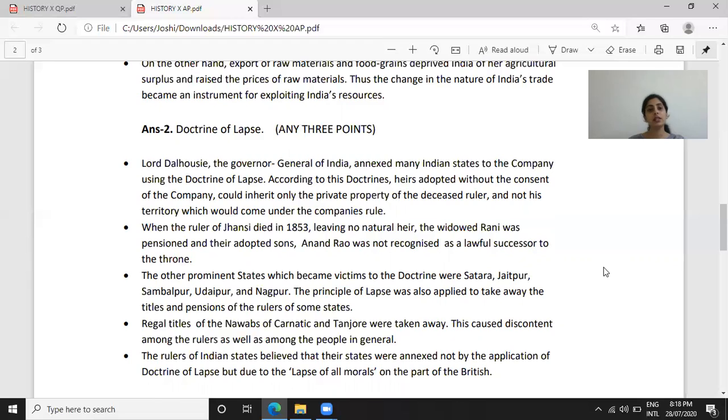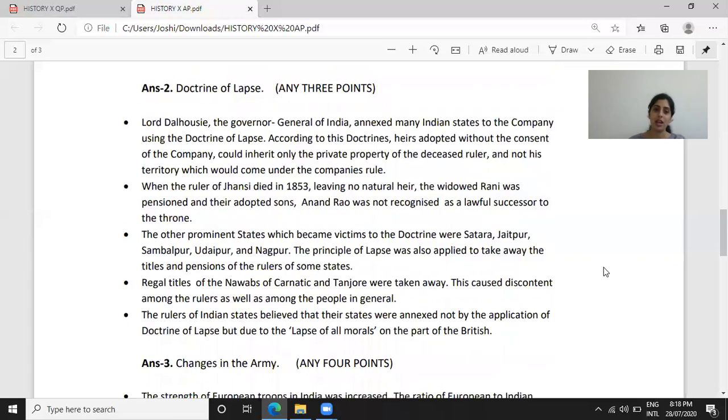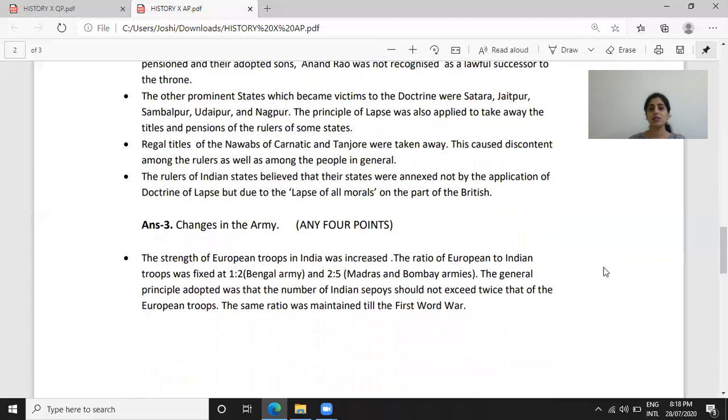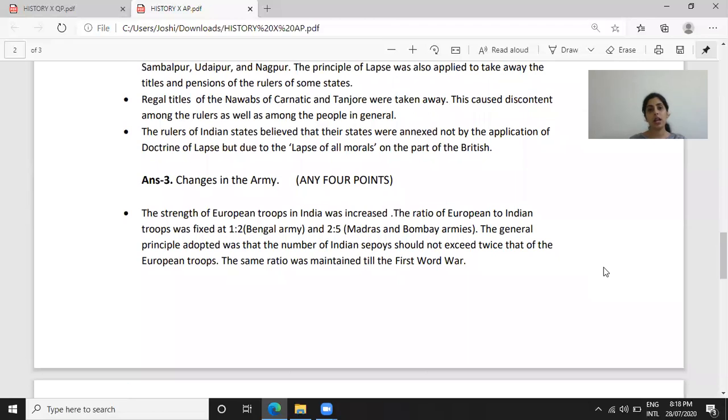With this, we complete the second answer of doctrine of lapse. So students, if you have written down any 3 points out of these 5 points, then give yourself 3 on 3. Going to the last answer regarding the changes in the army after the First War of Independence of 1857. This answer is of 4 marks, so you have to write down compulsorily 4 points.